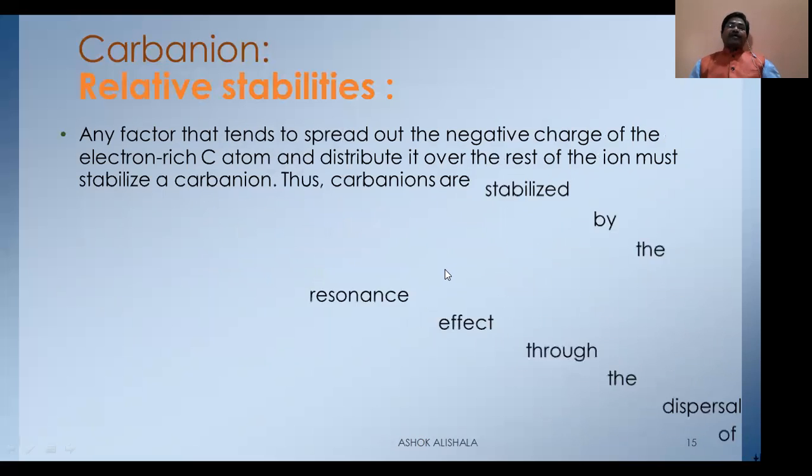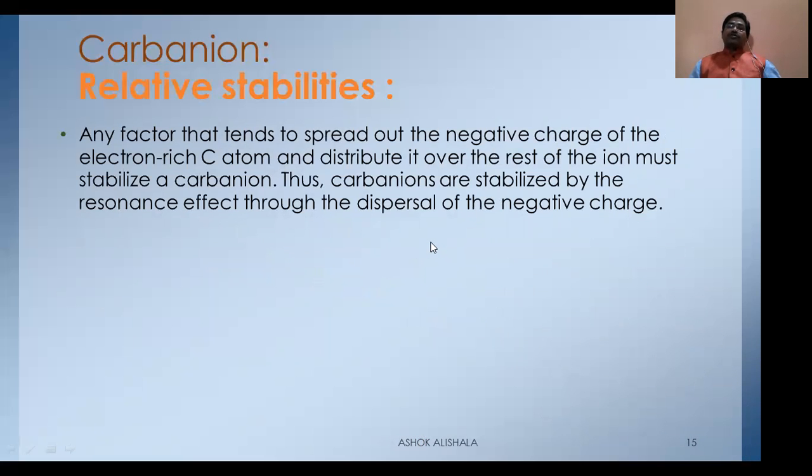Now, any factor that tends to spread out the negative charge of the electron-rich carbon atom and distribute it over the rest of the ion must stabilize a carbanion. Thus, carbanions are stabilized by the resonance effect through the dispersal of the negative charge. The more the dispersal of the negative charge, the more will be the stability of the carbanion.